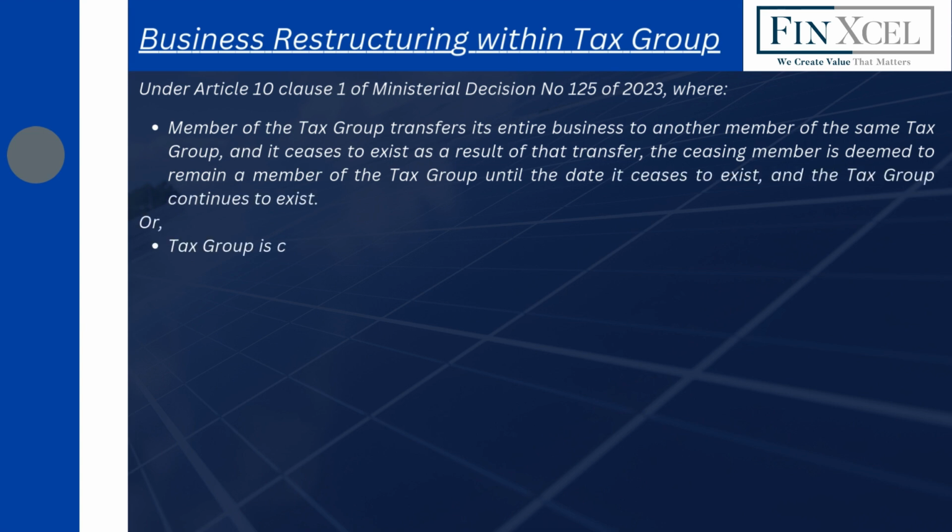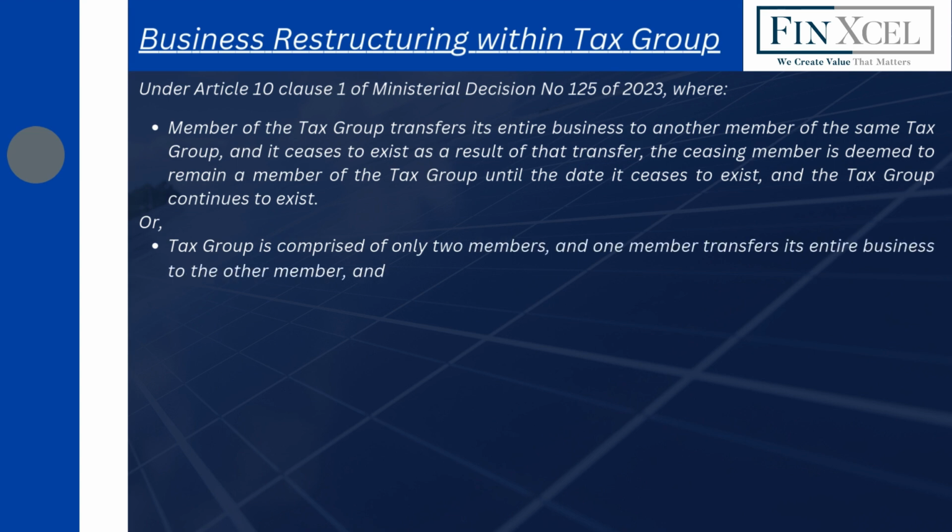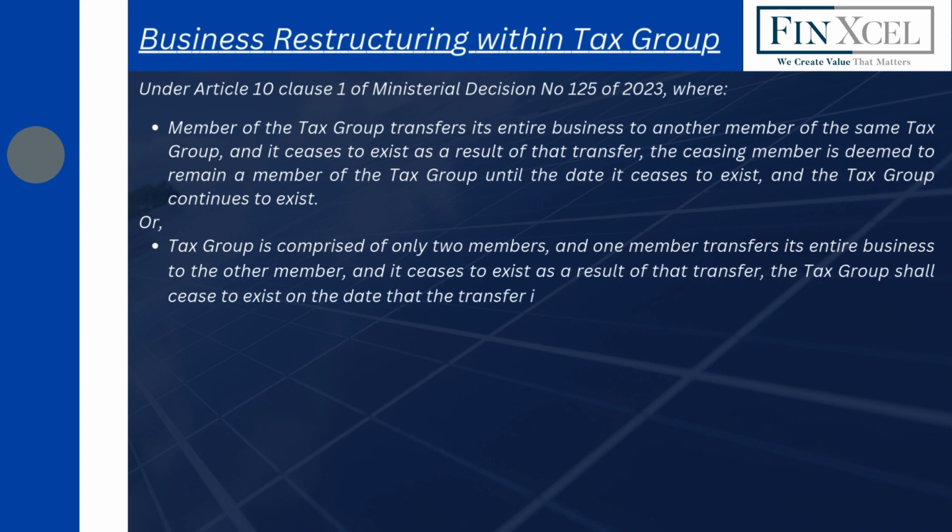Or, if a tax group is comprised of only two members, and one member transfers its entire business to the other member, and it ceases to exist as a result of that transfer, the tax group shall cease to exist on the date that the transfer is effective.